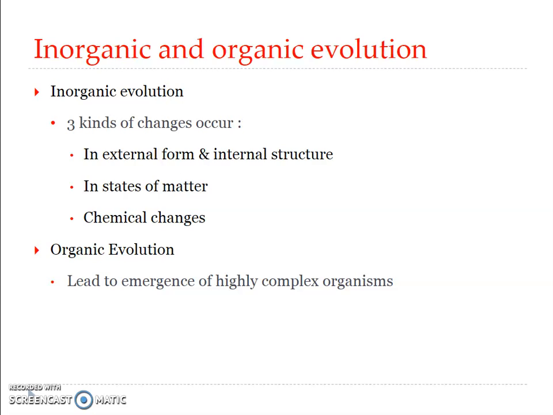Now, the organic evolution or the biological evolution actually starts from the culmination point of the chemical evolution. That is where the chemical evolution has stopped, with the origin of life. From there, the organic evolution or the biological evolution starts. And this leads to the origin of species.